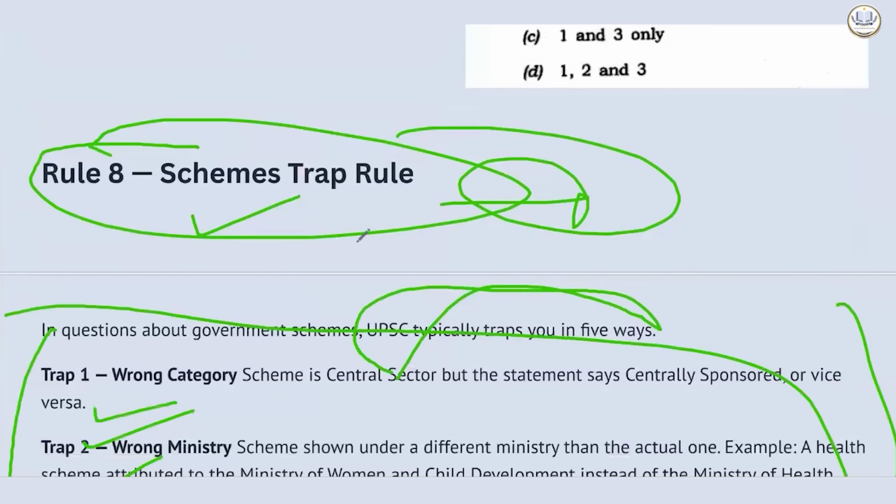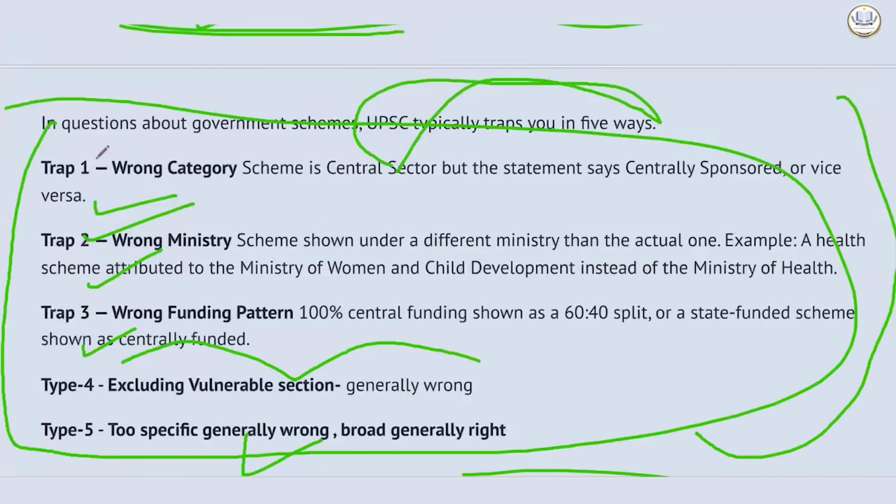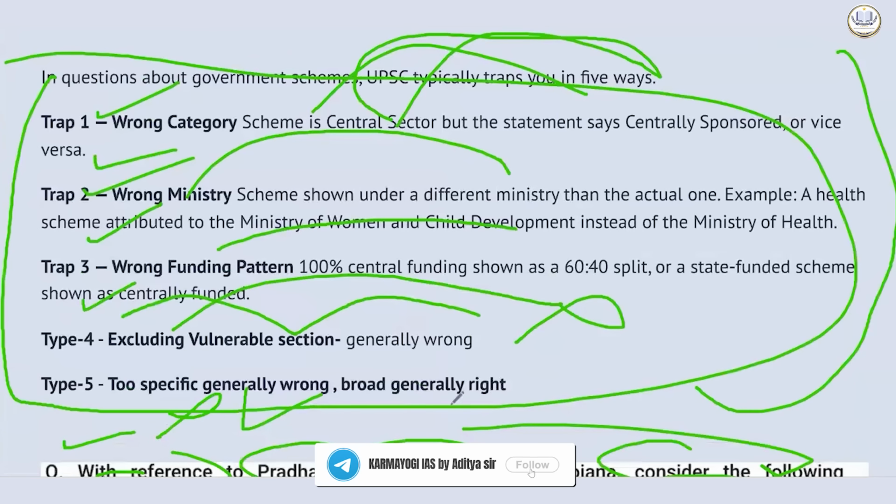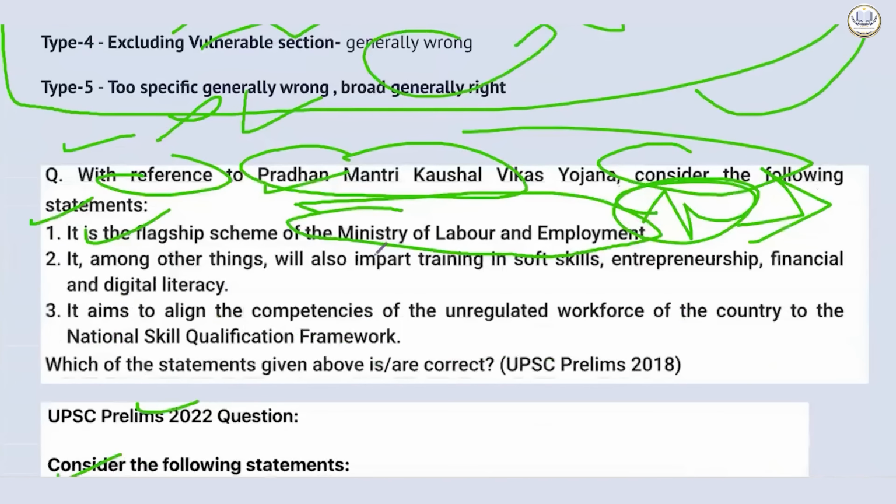Okay. The next rule is the scheme trap rule. In schemes, you have to watch out for just 5 things. Wrong category, central sector or centrally sponsored; wrong ministry; wrong funding pattern; excluding a vulnerable section, it will be wrong. Too specific, it can be wrong. Broad, generally right.